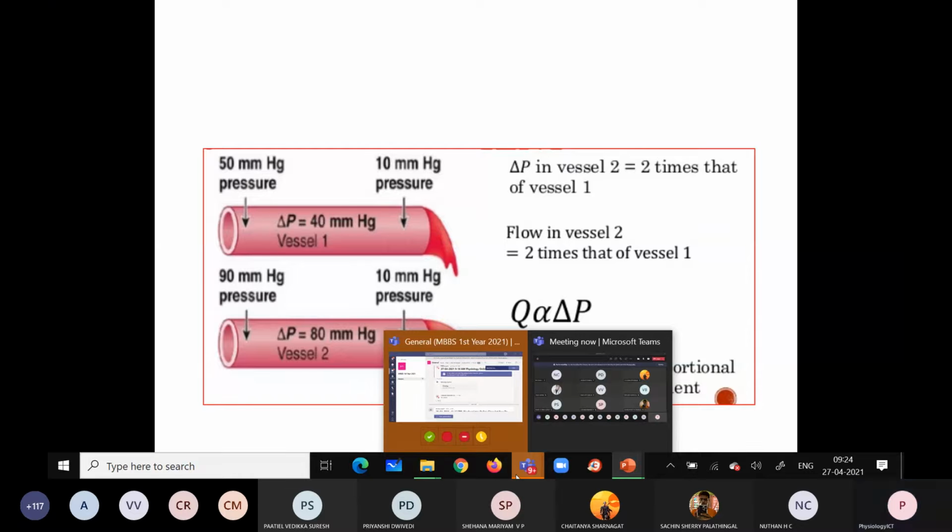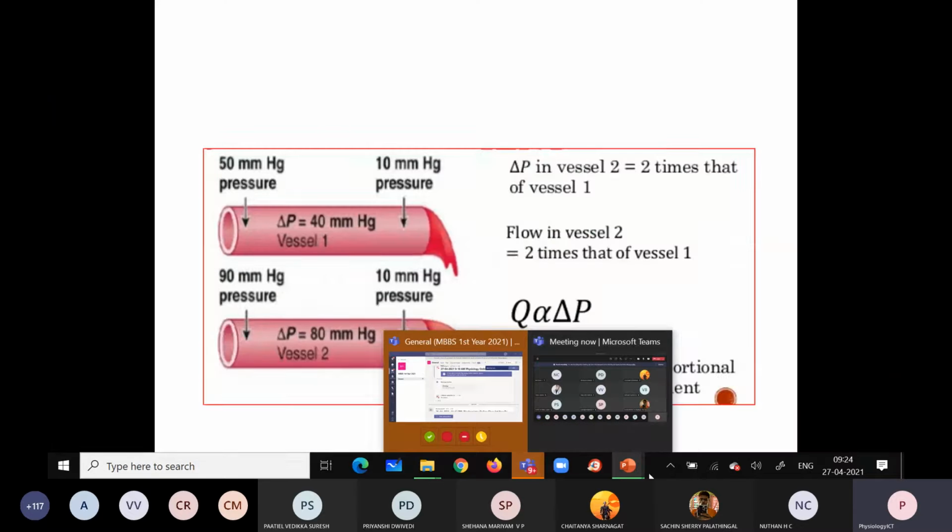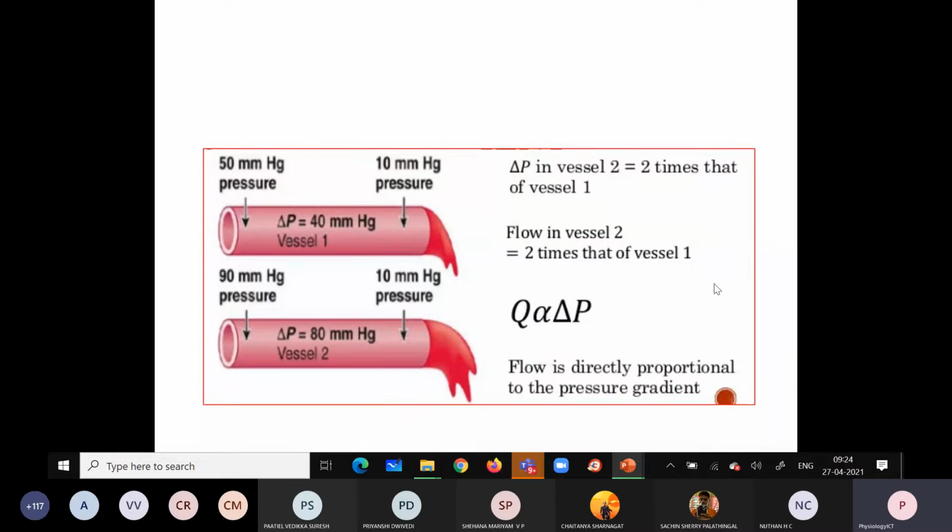Can anybody define? Flow is the volume displacement per unit time, that is centimeter cube per second.